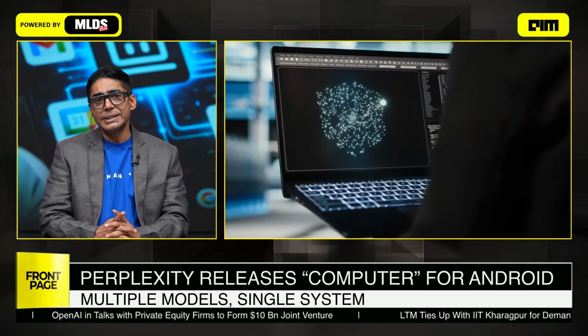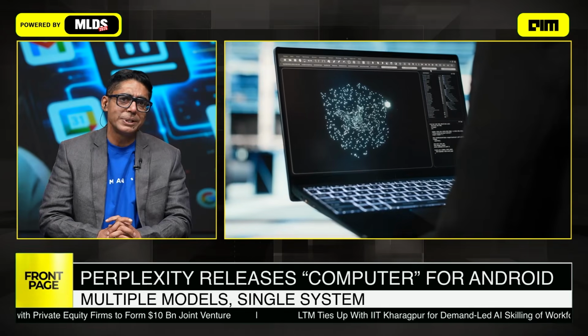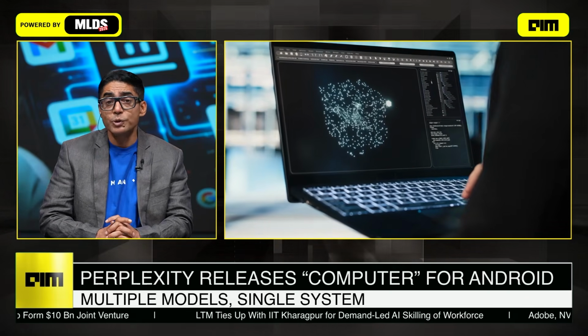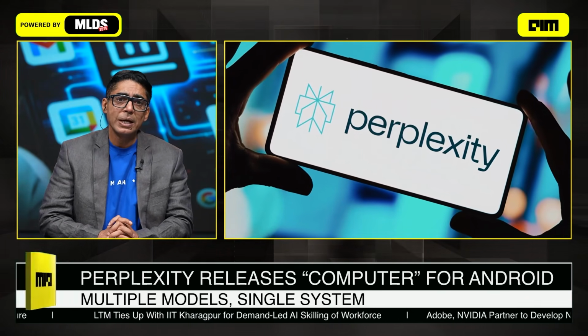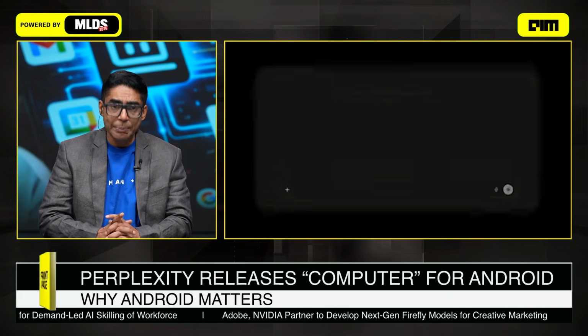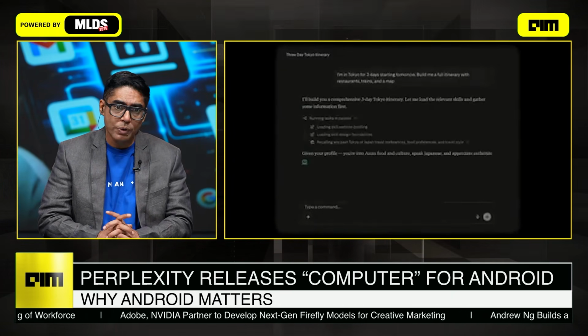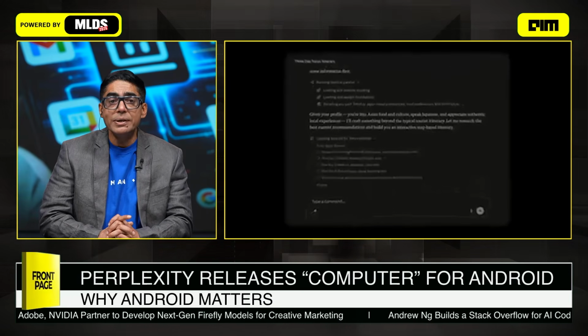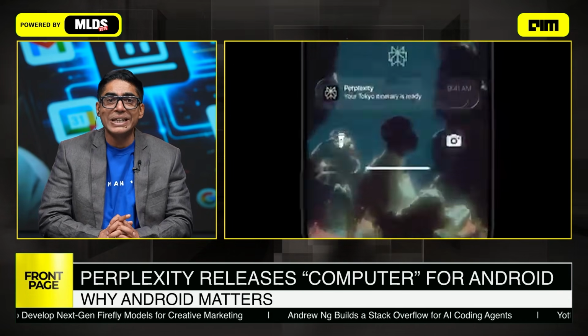Until recently, this type of capability was largely limited to desktop environments. The move to Android changes that completely. Tasks can begin on one device and continue on another. A workflow started on a laptop, per se, can be tracked on a phone. The system continues processing even when the user is no longer actively engaged.